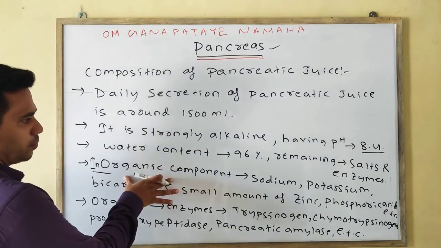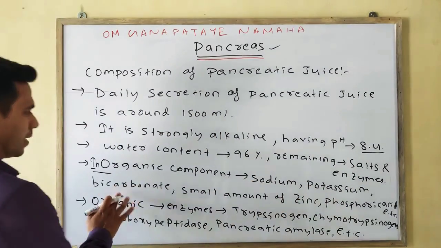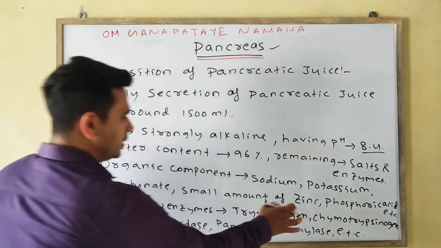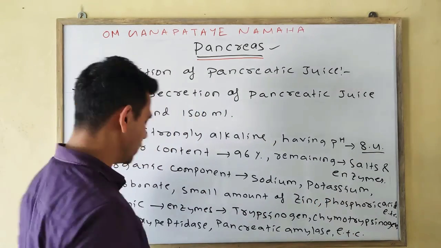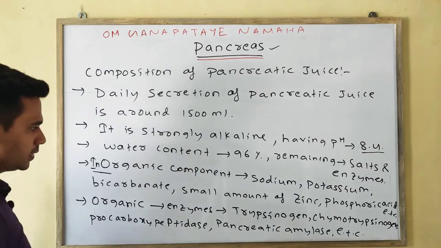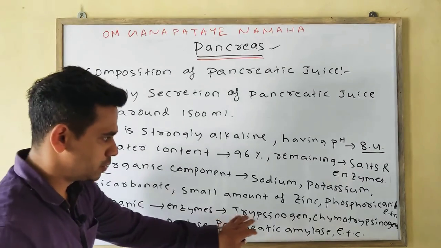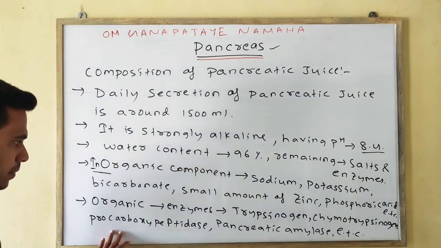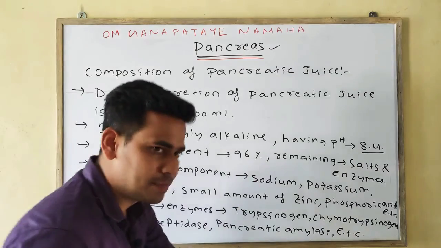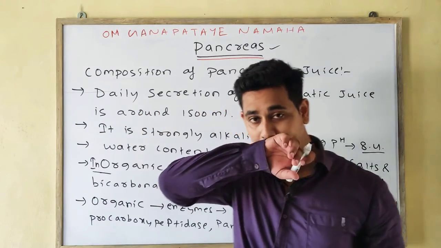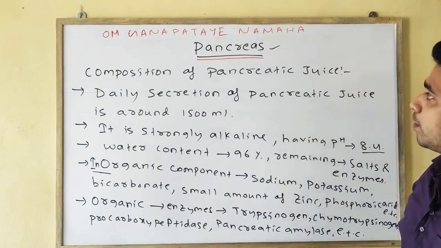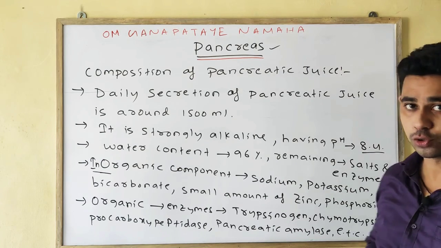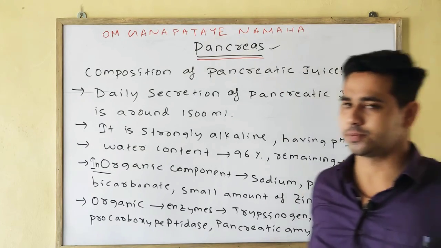The inorganic components are sodium, potassium, bicarbonate, and a small amount of zinc, phosphoric acid, and also sulfate. Whereas the organic components are the various enzymes such as trypsinogen, chymotrypsinogen, procarboxypeptidase, pancreatic amylase, lipase, etc. So this is all about the composition of the pancreatic juice, which is secreted by the pancreas.